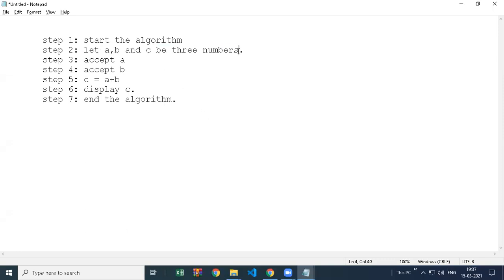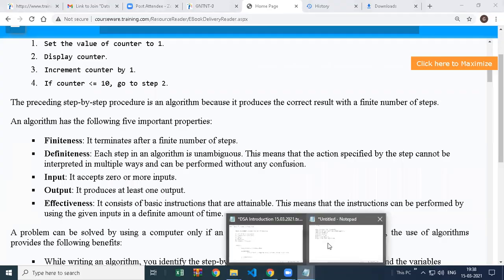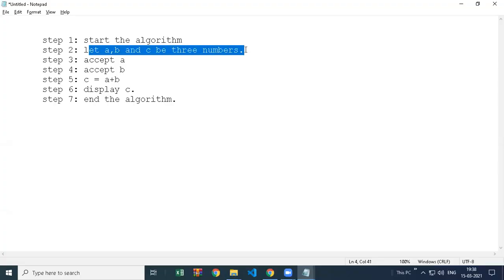But if you do everything in one line, of course it's not a programming language, and you are not writing it only for yourself, you will give this algorithm to other programmers. Any programmer can use this, any programming language programmer. This means that actions specified by the steps cannot be interpreted in multiple ways and can be performed without any confusion. So anyone can easily understand, okay, we have to declare three variables here, so they will declare three variables in their language.